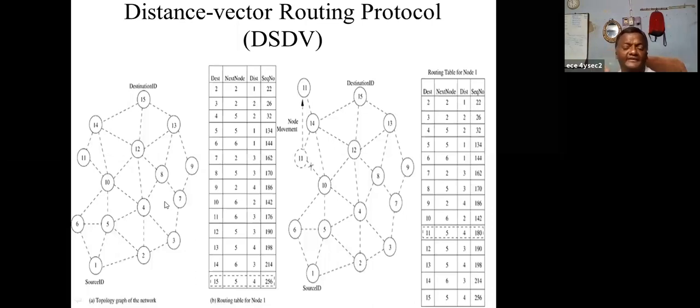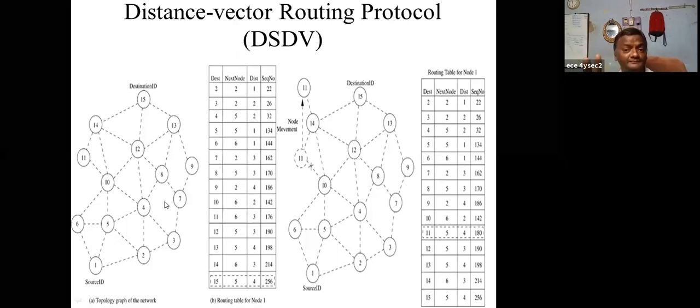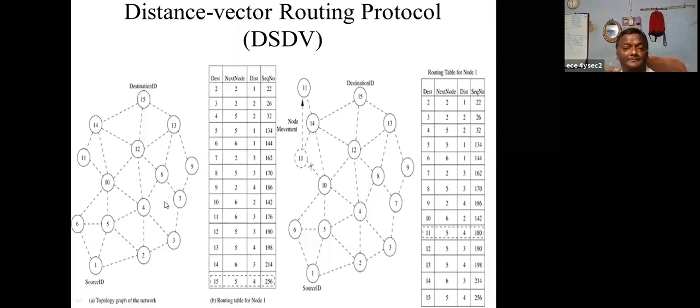These two are very, very important: the shortest path, and whenever there is dynamism or a break because of mobility, then finding the shortest path and quickly converging the network. These two tasks are important.